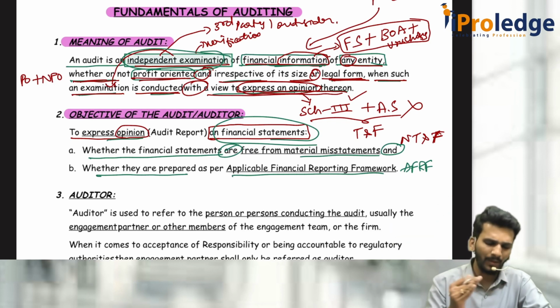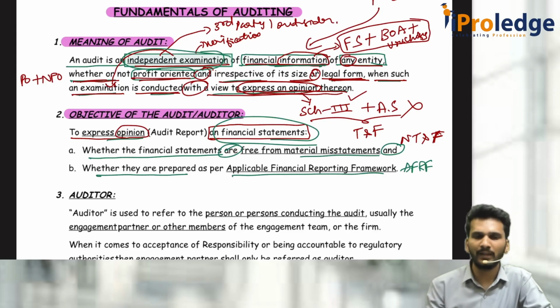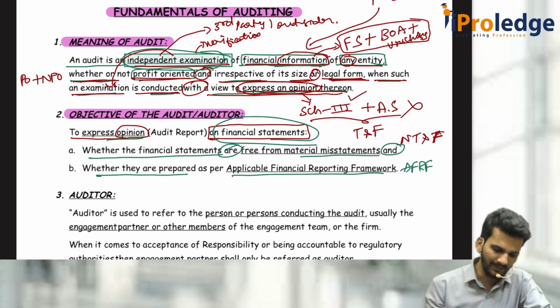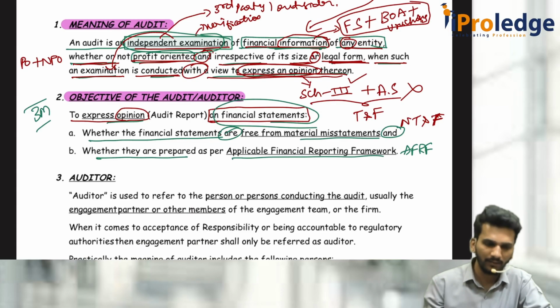So, coming back to the fundamentals. The auditor has to compulsorily express an opinion on the financial statements, stating whether the financial statements are free from material misstatement and everything is prepared as per the applicable financial reporting framework. Yes, sir, we understood. See, this question has a chance of being asked in the examination directly for 3 marks.